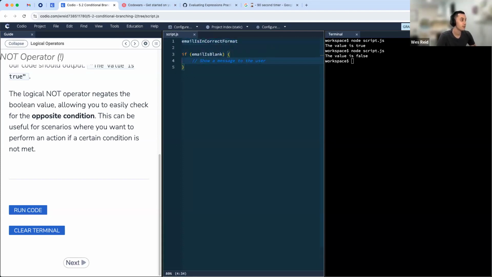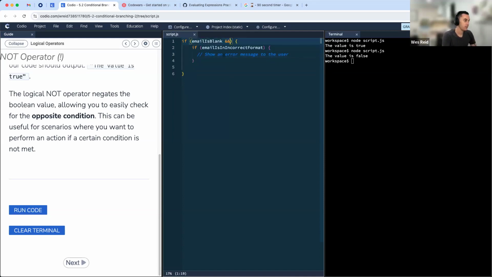How can we do this? Well, there's a couple different ways. One is we could go ahead and nest an if statement: if email is in correct format. So if both of those things are true, I guess I should say incorrect if we want to follow this. We're checking for incorrectness. So if email is blank and the email is in an incorrect format, we want to show an error message to the user. Right, that's one way we can think about these first checks.